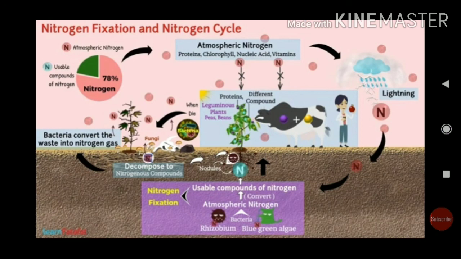The denitrifying bacteria decompose the nitrogenous compounds and nitrogen gas is again released to the atmosphere. So the percentage of nitrogen in the atmosphere is constant at 78% always. It is rotating from atmosphere to soil to atmosphere.